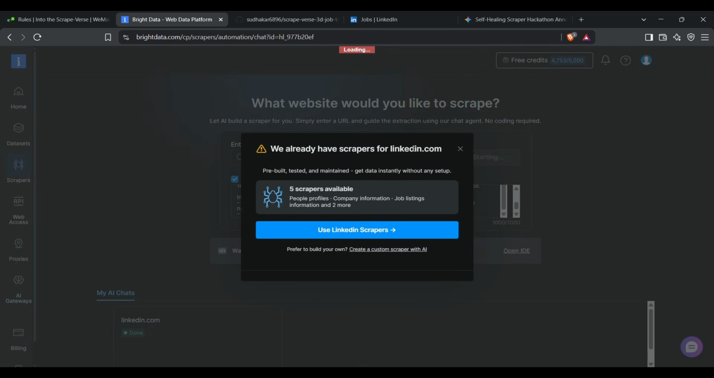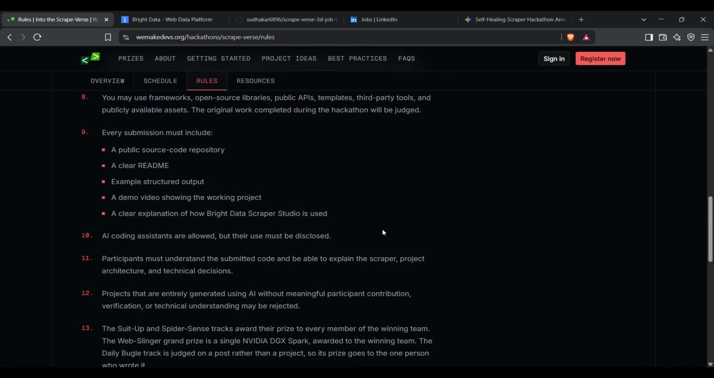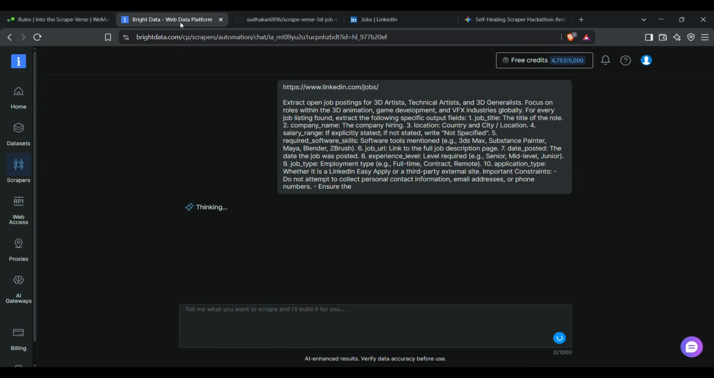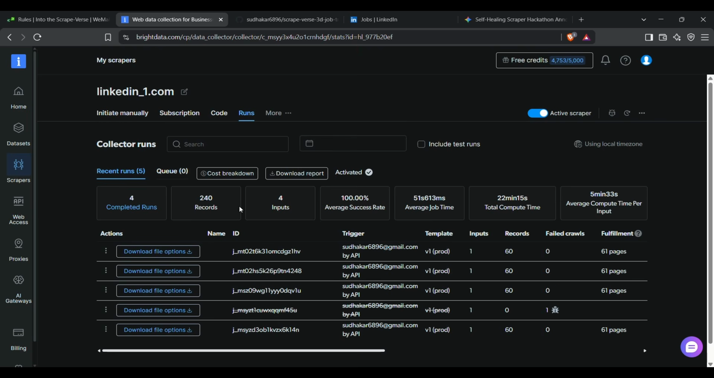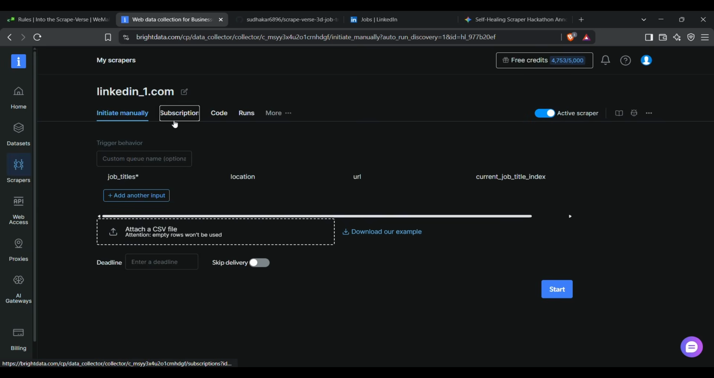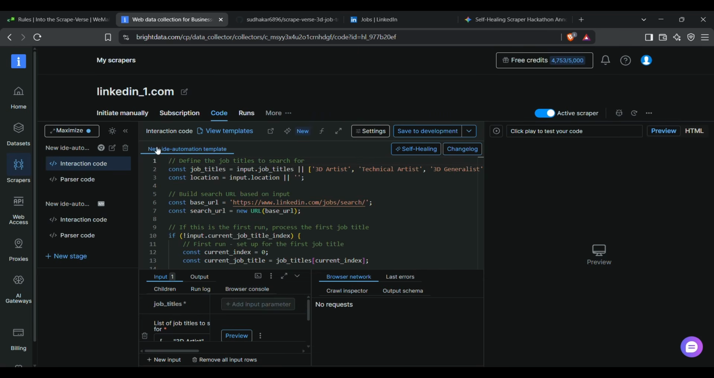It asked me if we already have a scraper. I just created a custom scraper here, because the rules are that we need to create our own custom data scraper, so I used that. Once I started to use it, it starts to generate things. And here is the scraper which I generated. Once that data is generated, at first it will show only the code.